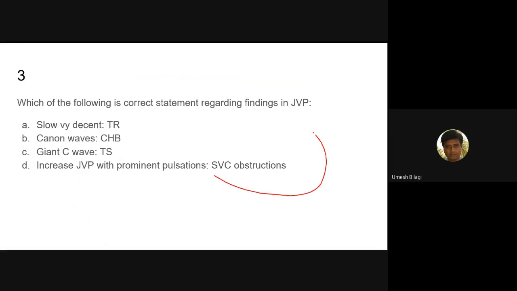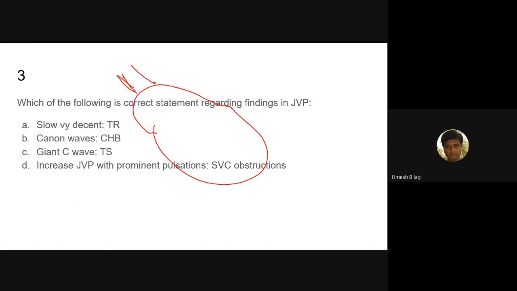So what happens is, this is the atria, SVC is here. Imagine this is a tricuspid valve. When this tricuspid valve is closed because of systole occurring in the ventricles, tricuspid will close and pulmonary will be open. This is a rough diagram.